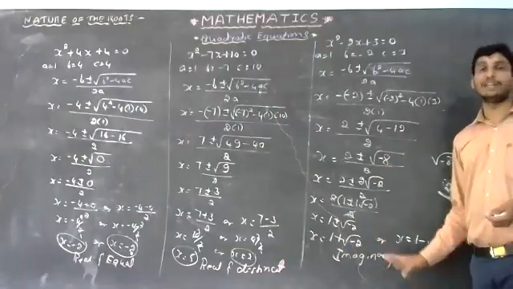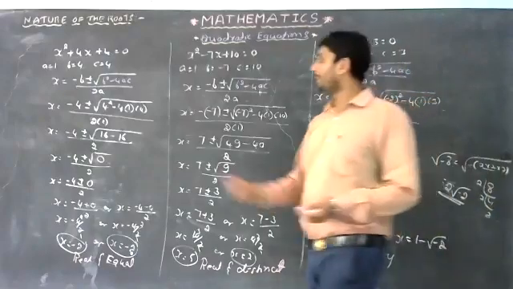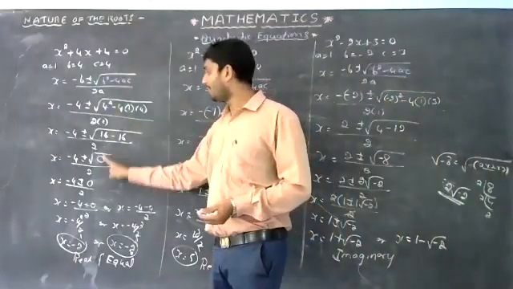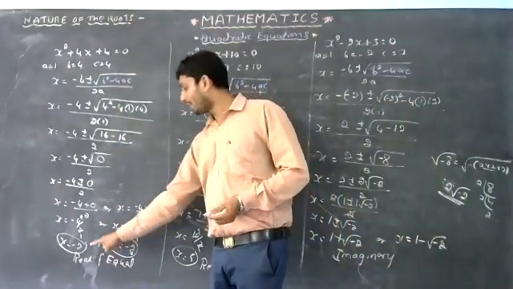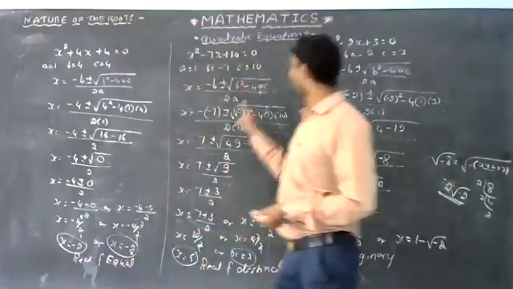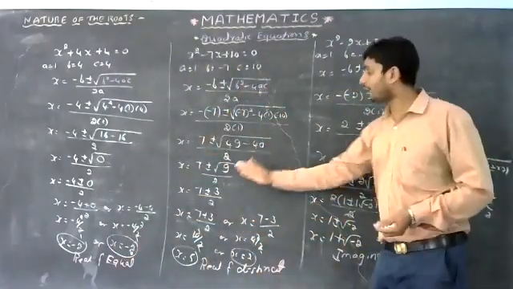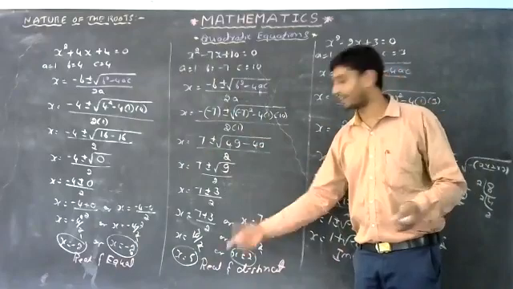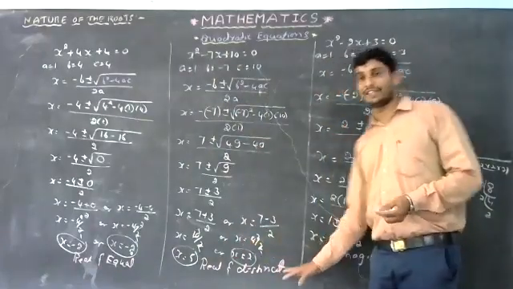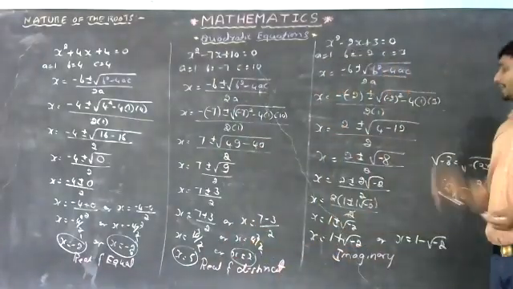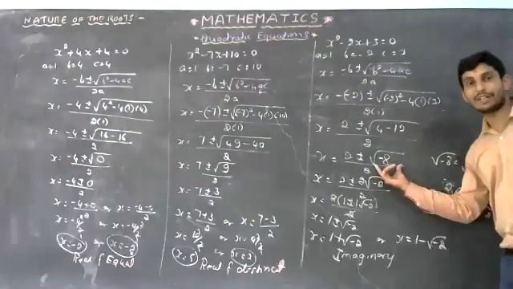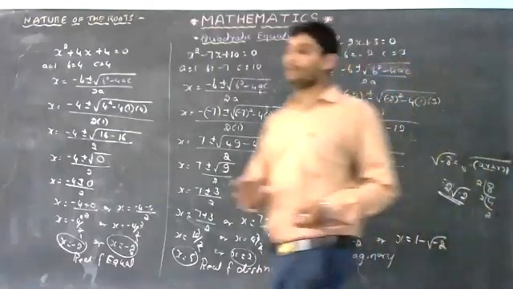Imaginary roots. If b square minus 4ac is equal to 0, then you get real and equal roots. If b square minus 4ac is greater than 0, that is a positive number, roots are real and distinct. If b square minus 4ac is less than 0, a negative number, roots are imaginary.